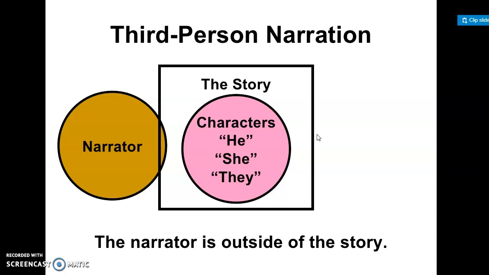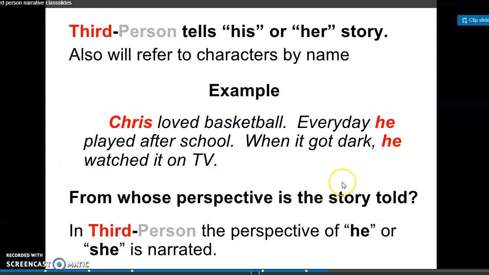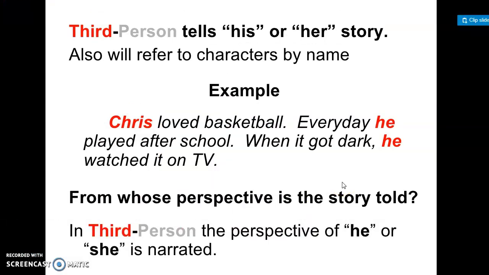In this kind of narration the author is not involved in it. This means that the narrator is outside of the story. The author tells the story and refers to characters by name.